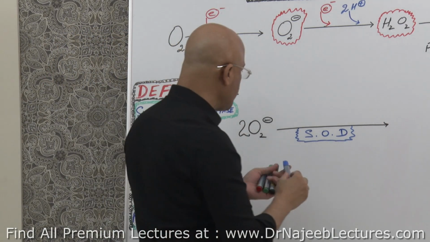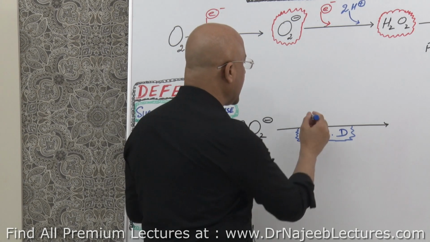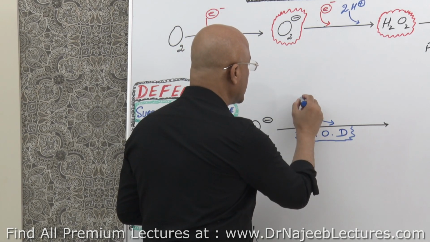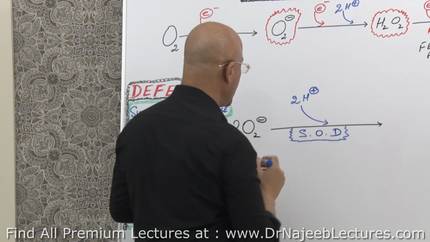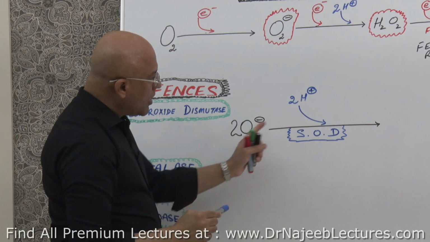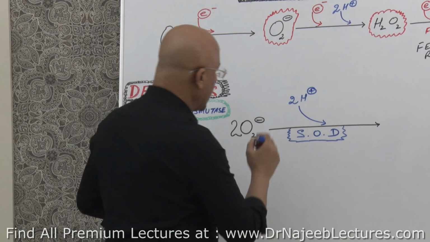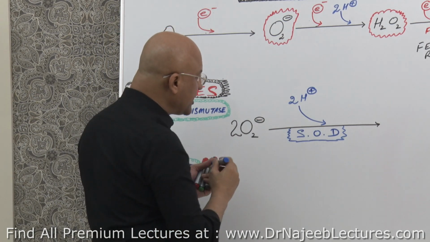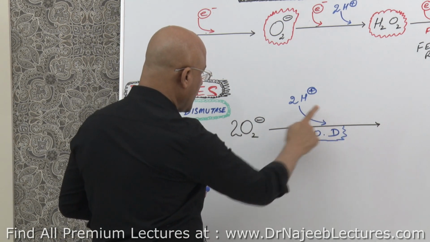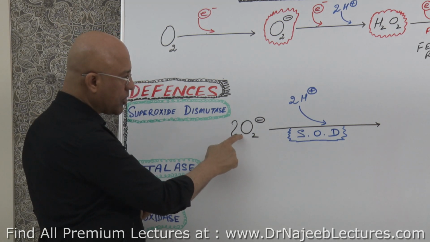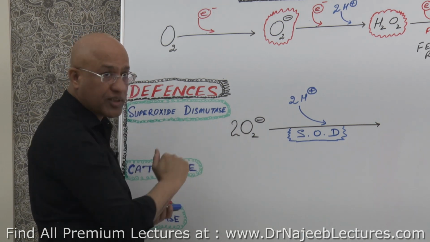So what really happens is that 2 protons are added during this reaction, along with, of course, electrons. Now when 2 protons are added to this, there will be 2 protons and 4 oxygens, because there are 2 superoxides.